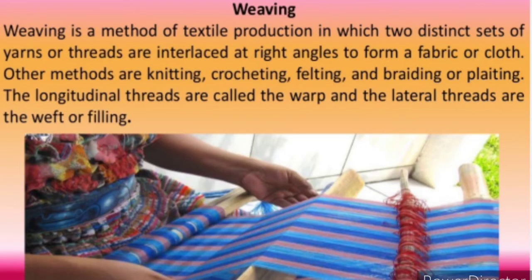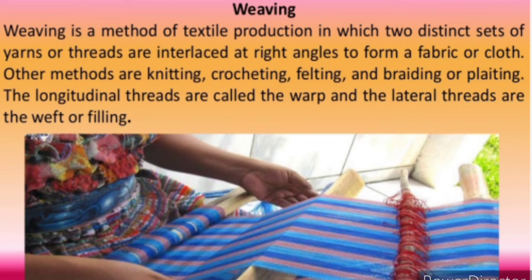The next is that after ginning, next is the process of weaving. Weaving is the method of textile production in which two distinct sets of yarns or threads are interlaced at right angles to form a fabric or cloth. That means we have prepared yarns in spinning, and then two yarns are taken, and at right angles they are interlaced together. This is the process of weaving, and weaving leads to the formation of a complete fabric.